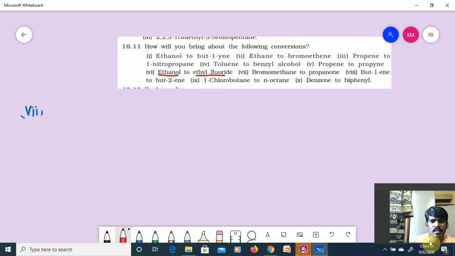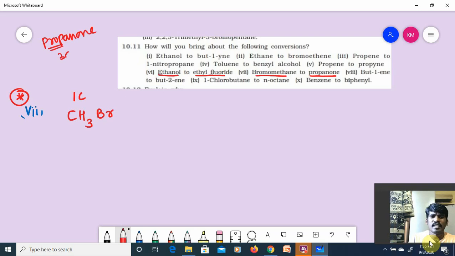Now we are going to talk about the next reaction, that is bromomethane to propanone. This reaction is not familiar to you, that's why observe it carefully. Bromomethane, CH3Br, has 1 carbon. I have to get propanone, which means a 3 carbon compound. So 1 carbon is changing to 3 carbons, which obviously means ascending series reactions.